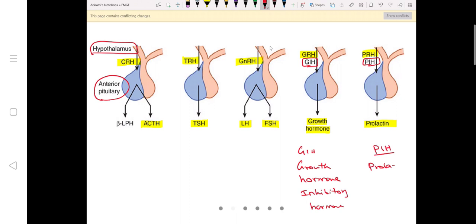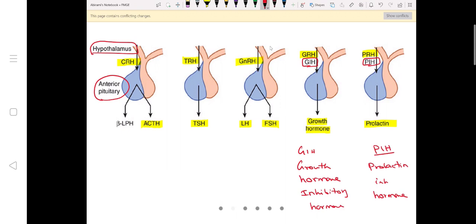Just remember that anterior pituitary hormones, if they have to be produced from the anterior pituitary, have to get their releasing hormones from hypothalamus. And hypothalamus produces all releasing hormones, only two inhibitory hormones. What are they? Growth hormone inhibitory hormone and prolactin inhibitory hormone. So this is how hypothalamus controls the anterior pituitary.